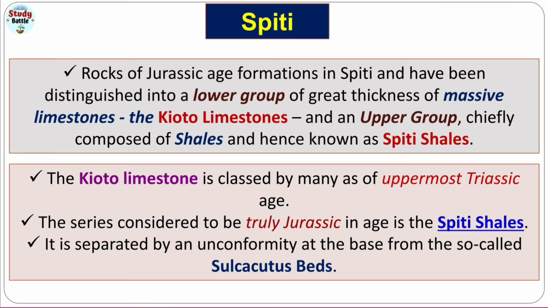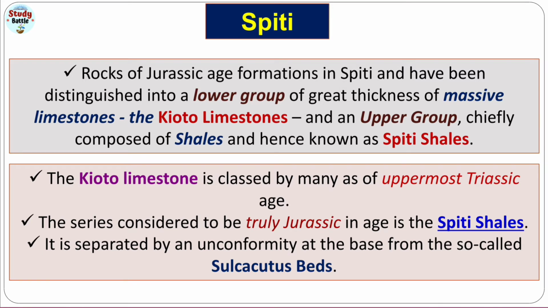Sulca-Kuttus beds, these are very important because we get the belemnites fossil, belemnites. Okay, so the Kioto limestone is classed by many as uppermost Triassic age, means its age is uppermost Triassic. The series considered to be truly Jurassic in age is the Spiti shales. Okay, so Kioto limestone rocks are completely of upper Triassic age, uppermost Triassic, but truly Jurassic rocks are well developed in Spiti shales.